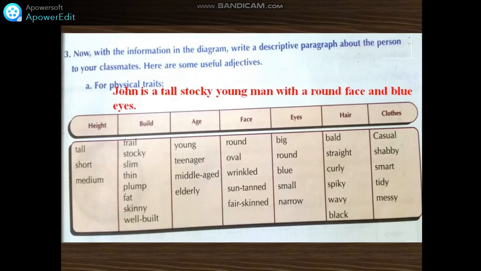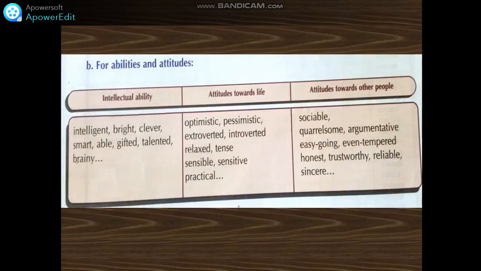Sometimes you can use a lot of adjectives in one sentence. You can say, for example, John is a tall, stocky young man with a round face and blue eyes. Okay, so many adjectives in one sentence. Very good. So try to practice, please, okay? Try to come up with more sentences. Excellent. Let's move on now.